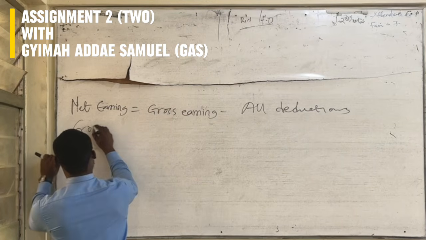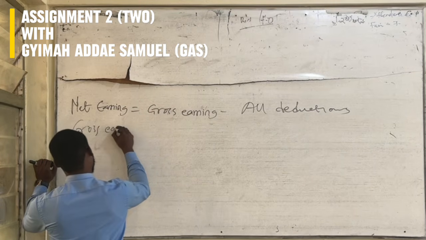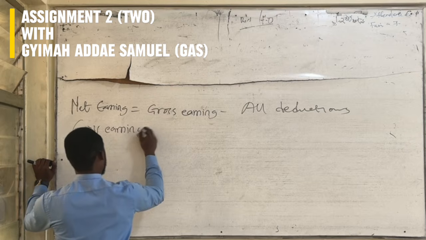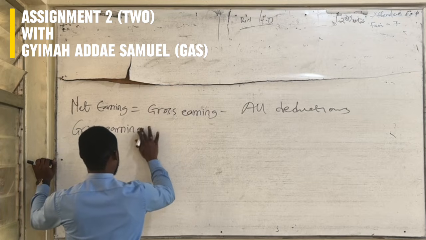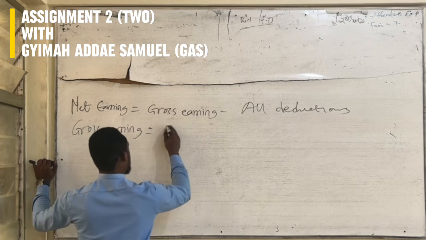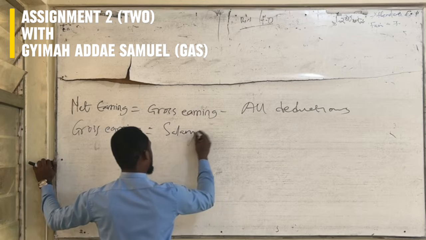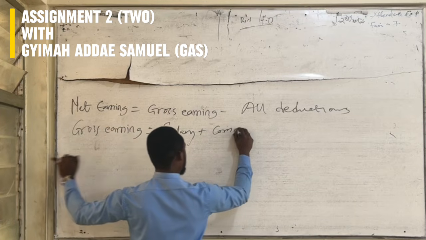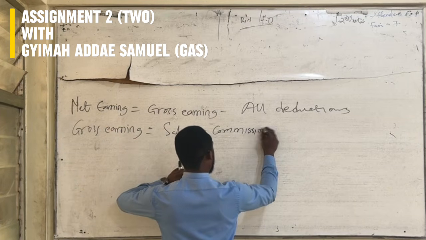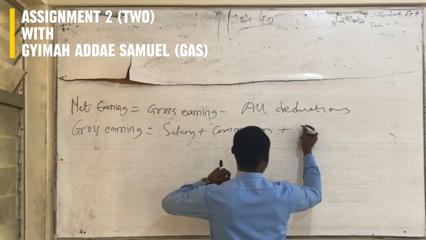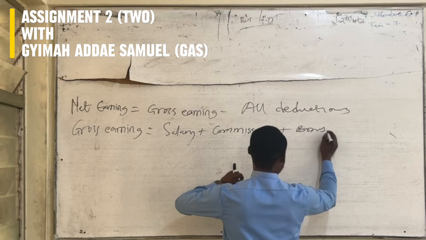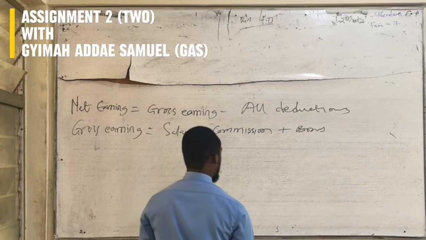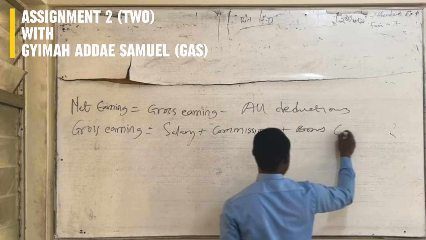And gross earning is salary plus commission plus bonus, if any.